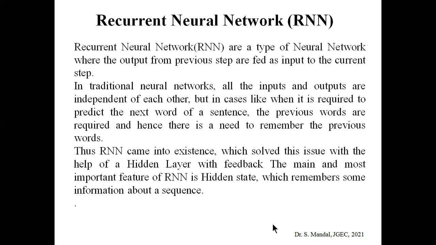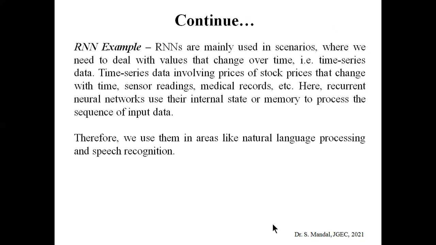A normal neural network does not utilize this feature, because here all the inputs and outputs, all layers, are independent of each other. It just does some computation based on the incoming values, weights and bias. So for this reason, normal feed-forward neural networks are not preferable for this case. To predict the next word of a sentence, we need to use the recurrent neural network.